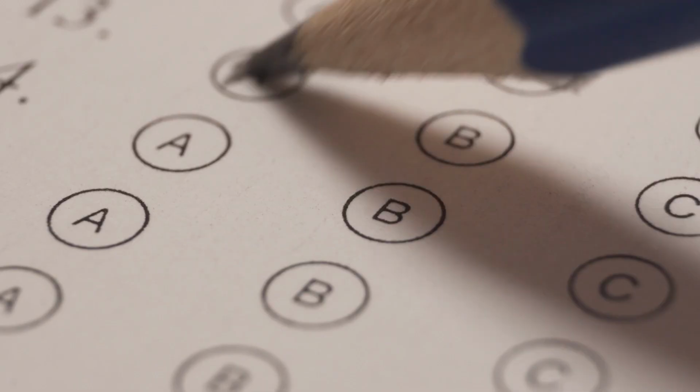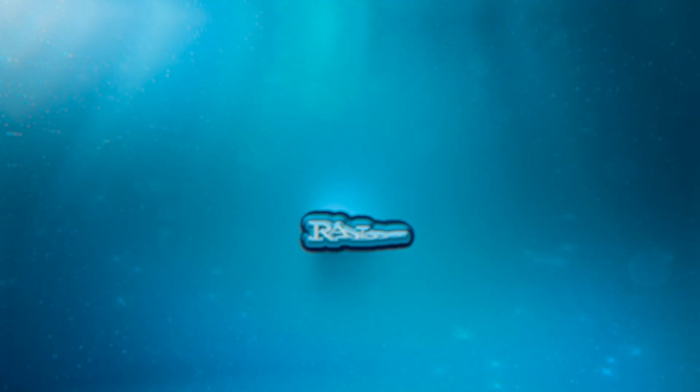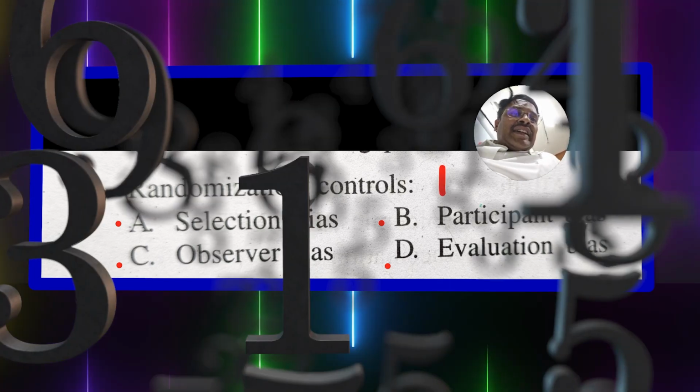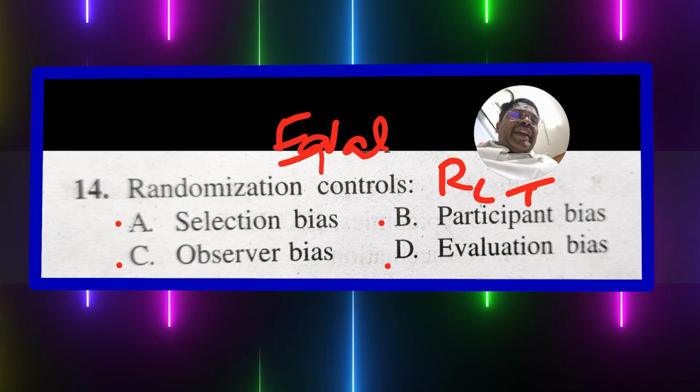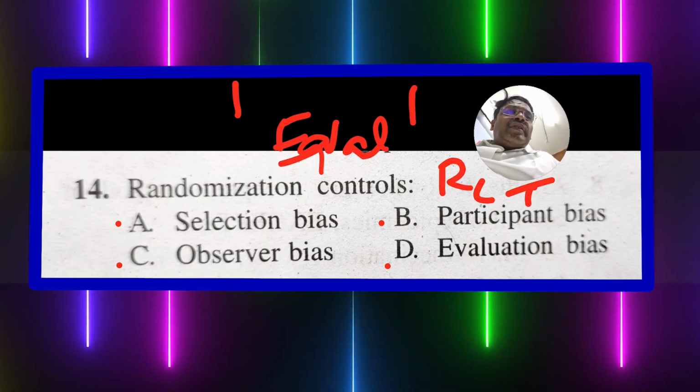Randomization controls: A. Selection bias, B. Participant bias, C. Observer bias, D. Evaluation bias. Randomization is a technique used in experimental studies, especially randomized control trials, to ensure that each participant has an equal chance of being selected to any treatment group, either the study group, intervention group, or the control group.